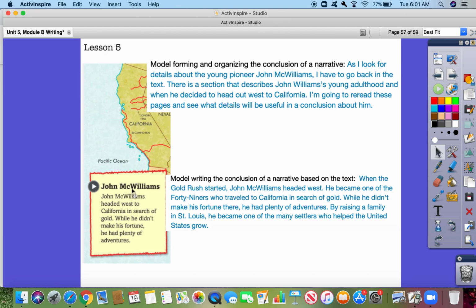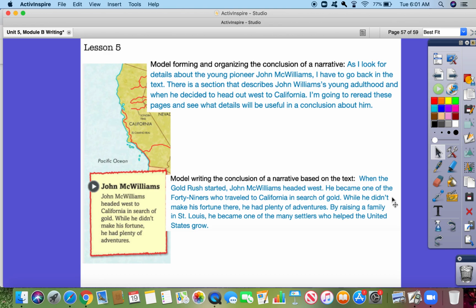Okay, so if we were to pick John McWilliams to write about, let's look at forming and organizing the conclusion of a narrative. As I look for details about the young pioneer John McWilliams, I have to go back in the text. There is a section that describes John McWilliams' young adulthood when he decided to head out west to California. I'm going to reread these pages and see what details will be useful in a conclusion about him. Okay, so we would go back to the text and find that section, and then after we read about that, we would write the conclusion of a narrative based on the text.